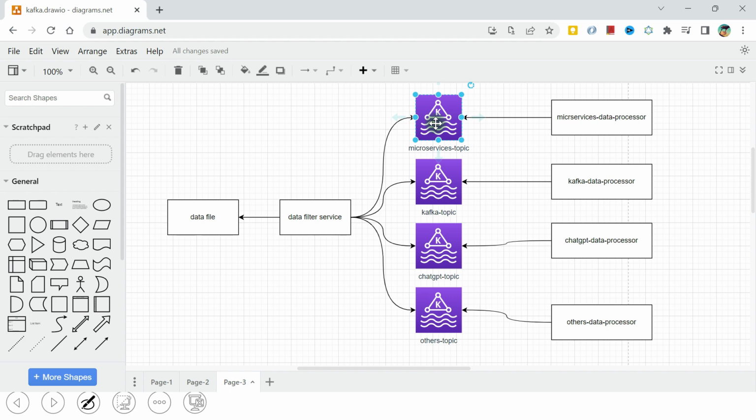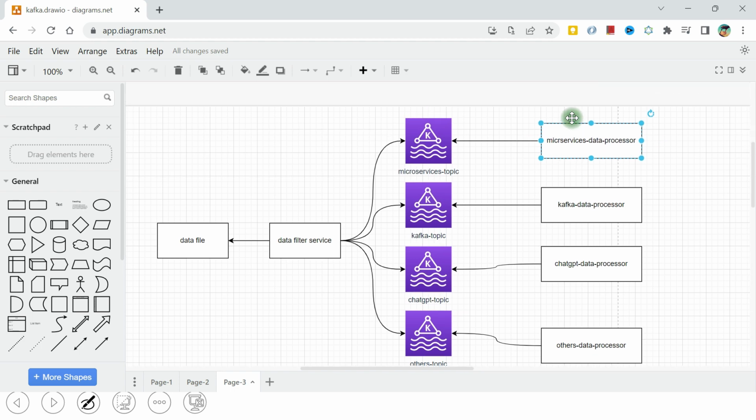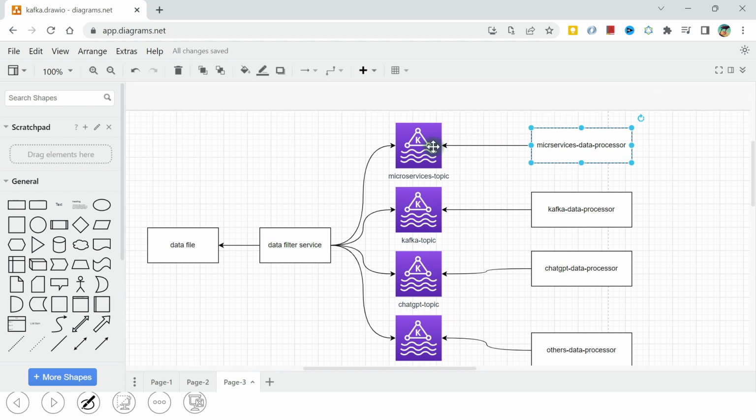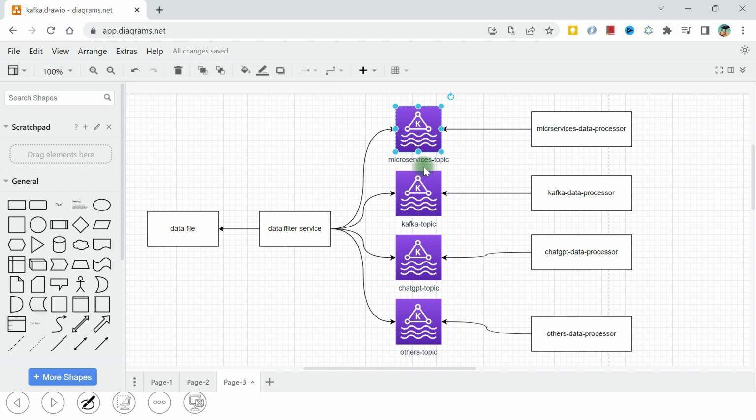Any other service can get the credentials from the Kafka cluster owner, get the topic name, and listen to the tweets. So it's not a single service only. We know that in consumers, more than one consumer can listen to the microservice topic at the same time. There won't be any issue. That is the magic of Kafka or a messaging queue system. So this is the architecture that I'm going to implement.